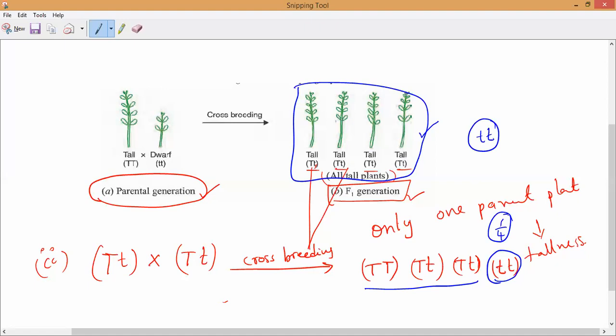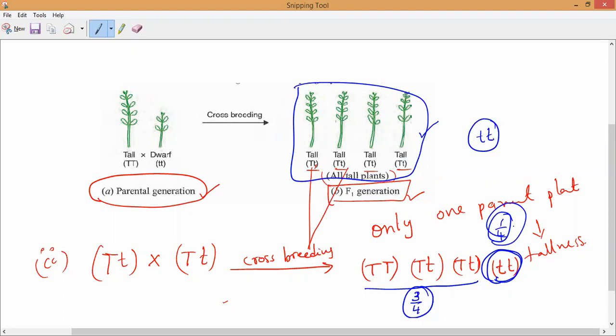So if we check the plants observed by him, 3/4 of the plants are tall plants and 1/4 of the plants appear as dwarf plants. In the first generation, the dwarfness disappeared, and again in the second generation, if you cross the F1 generation, what is happening? The dwarfness, which disappeared in the first generation, emerges in the second generation from the parental generation.